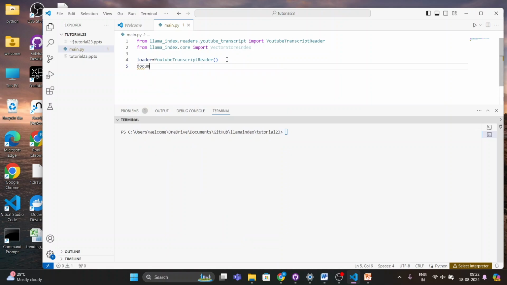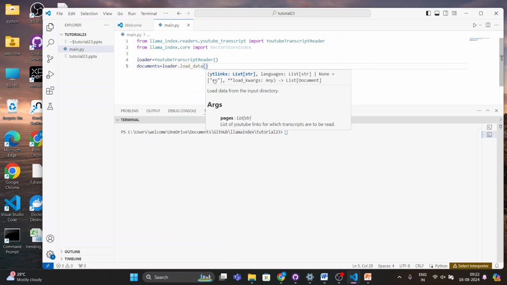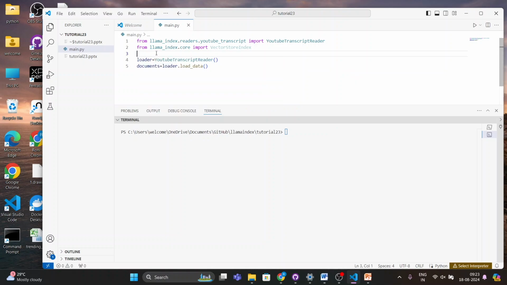Let's create a variable called documents, and documents will get the data from the YouTube transcript reader: loader.load_data, and inside that I'll publish the YouTube links. You can create links as a list.